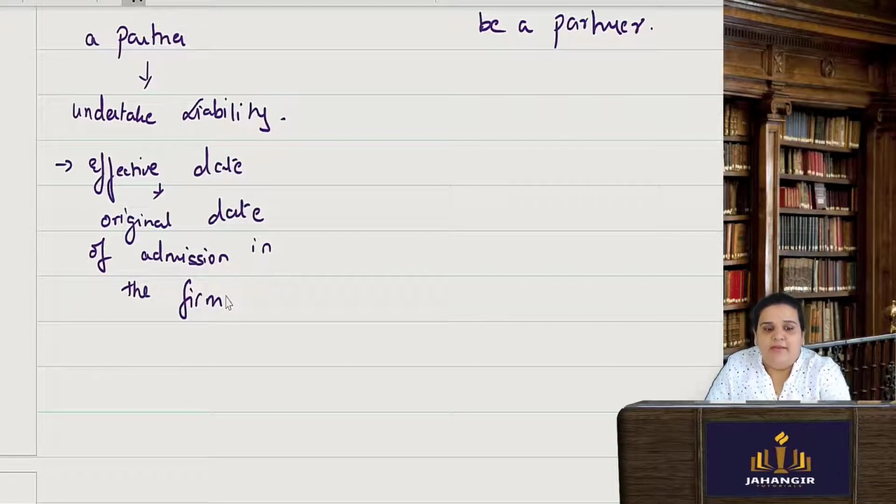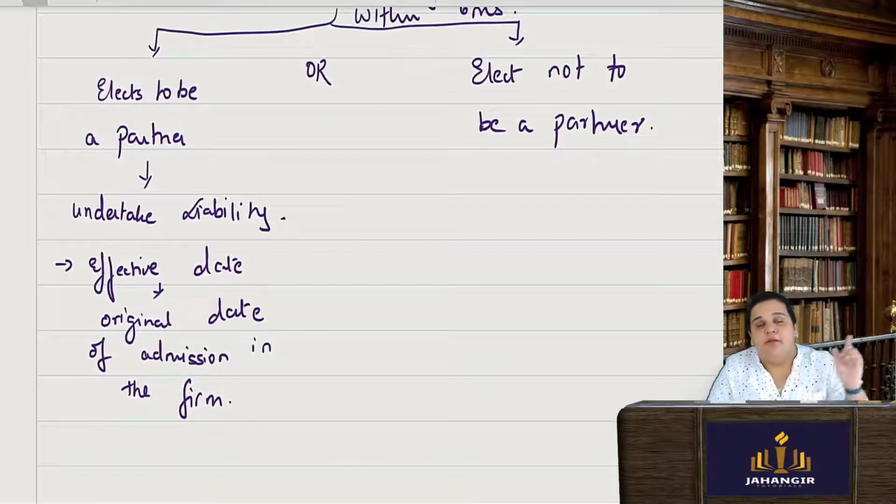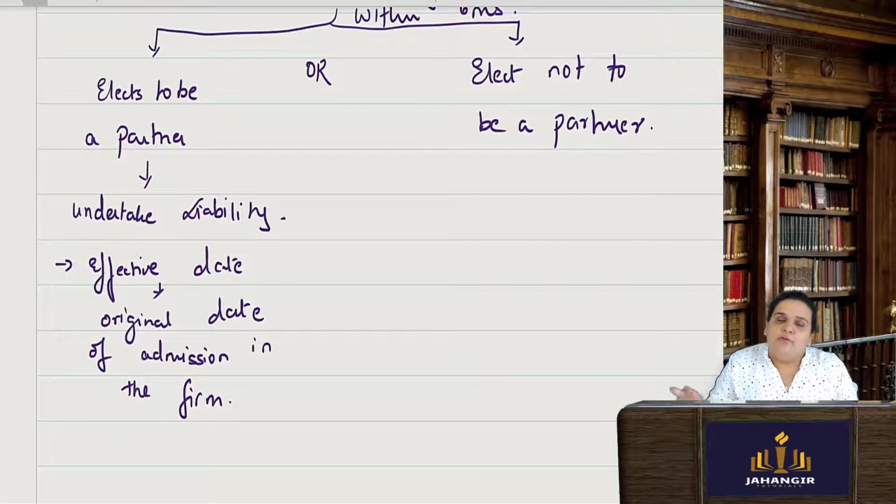Okay. So from that effective date he is now supposed to also undertake the liability. So before he wants to become a partner, he needs to understand what are the liabilities of that particular firm, what will be the consequences of that liability, what is the business, all these understanding. A sound decision has to be made. So if he is electing to be a partner, that means he is undertaking all the liability, because the liability of the firm will be there from the time the firm was formed. So from that effective date from when he was entered as a partner for the benefits.